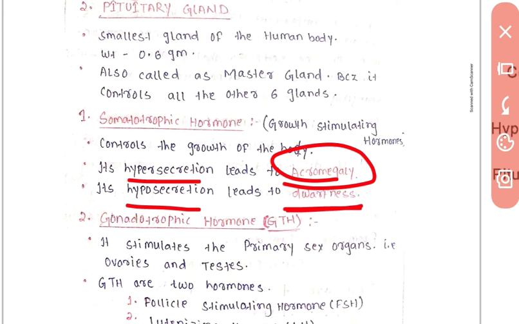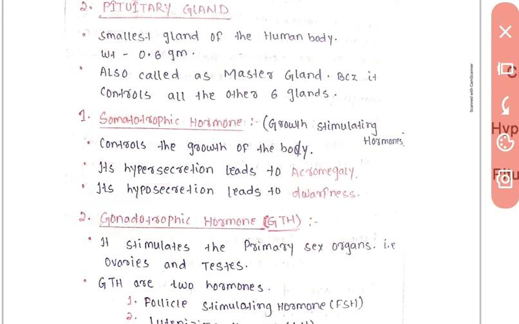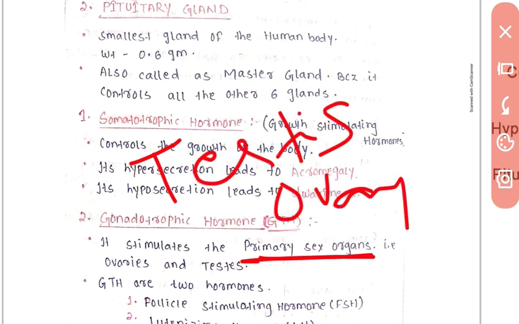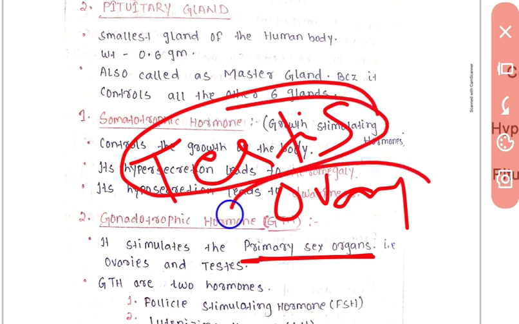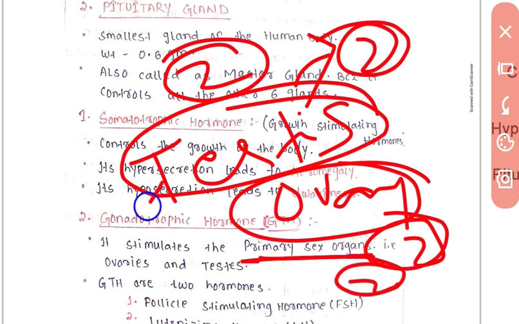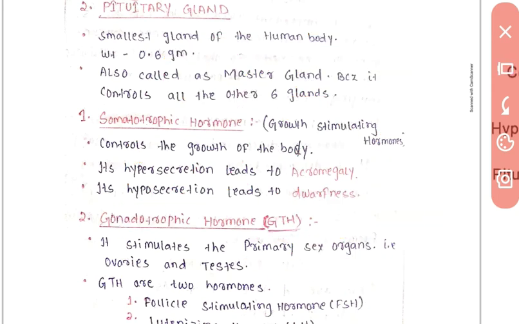So the next hormone is gonadotrophic hormone, or GTH. This hormone is very important for all human beings because of the gonads. What is a gonad? Gonad means the primary sex organ, which is the testis and ovary. Males have testes and females have ovaries. Both are two in number: males have 2 testes and females have 2 ovaries.